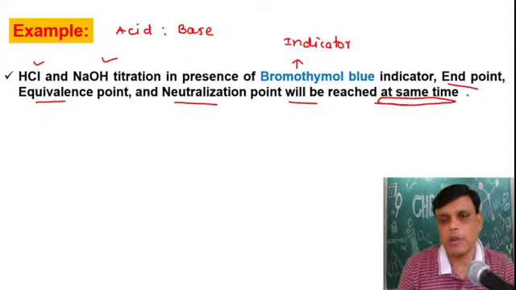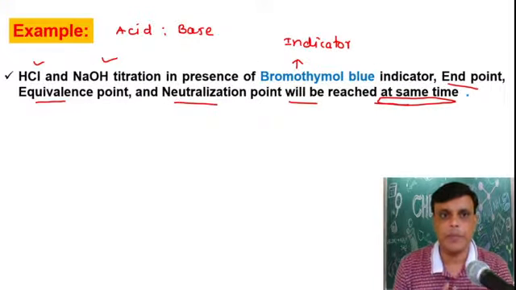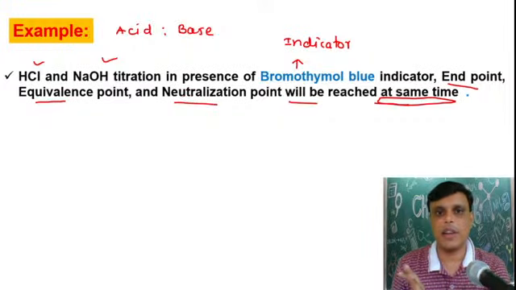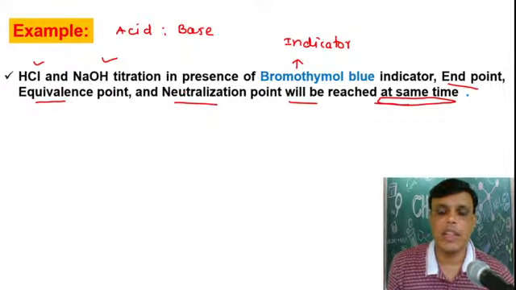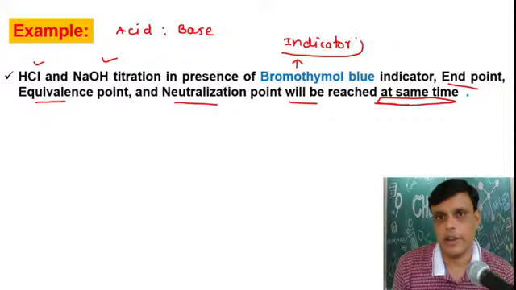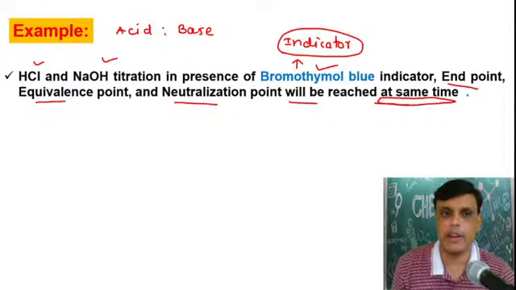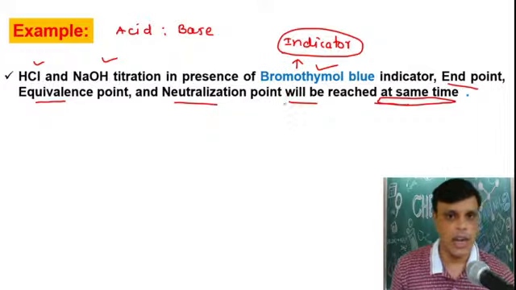this is very very important. That means the value of end point, equivalence point and neutralization point will be same in case of HCl NaOH titration and in presence of bromothymol blue indicator only. When this value will be same, if you have used bromothymol blue indicator, then and then only this value of end point, equivalence point and neutralization point will be the same.